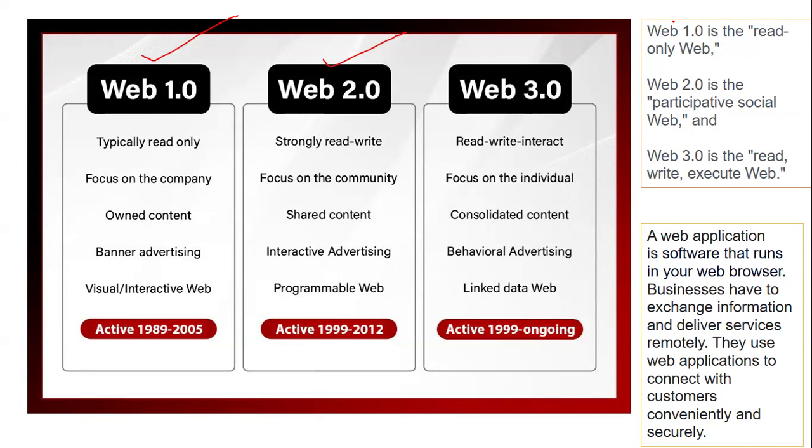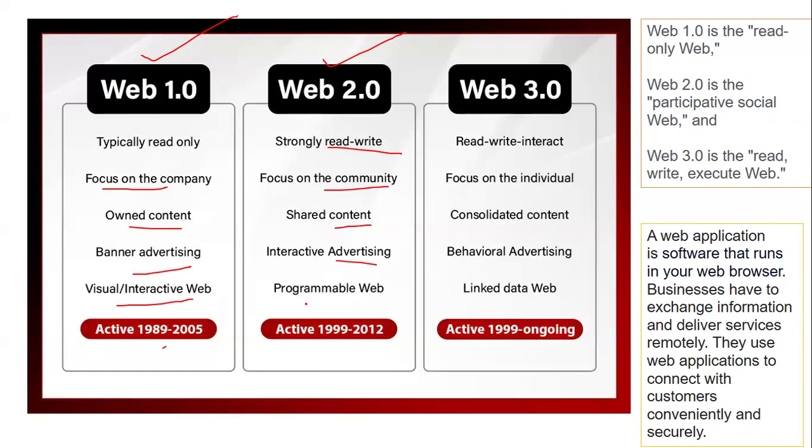When we talk about 1.0, it is typically read-only. It focuses on the company, its own content, banner advertising, and visual interaction, which was active from 89 to 2005. When we come to Web 2.0, it talks about read-write, community, that is, the society you can say, shared content, interactive advertising. It started becoming more socialized, and it was used up to 2012. After that, we have Web 3.0, which talks about interactive, focusing on individual consolidated content, advertising in the form of behavioral advertising, linked data web.